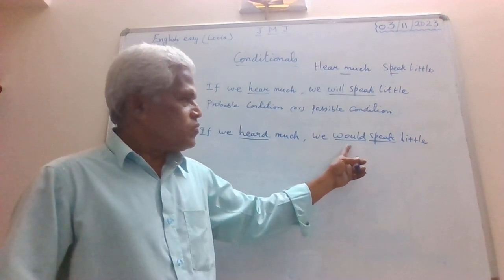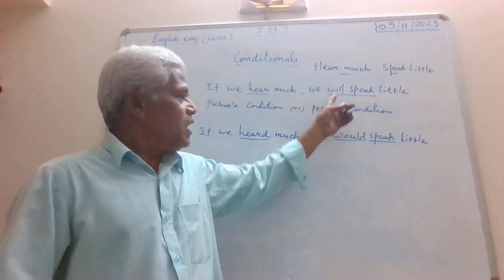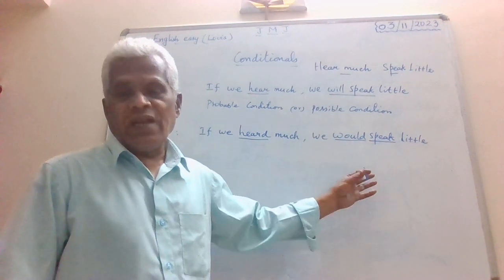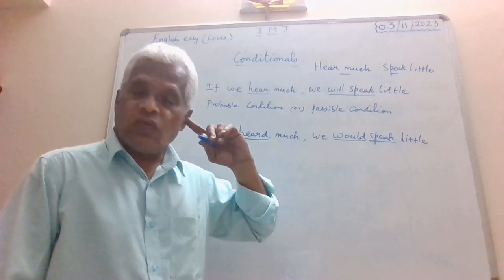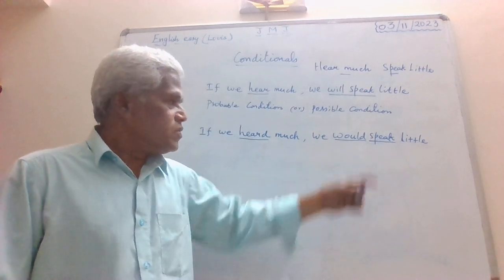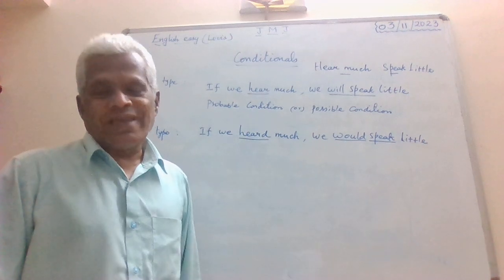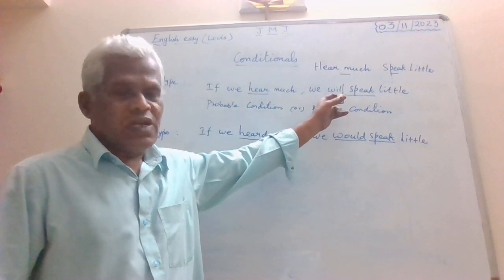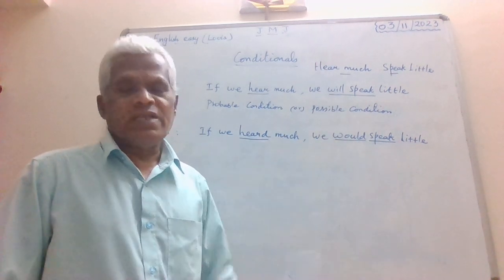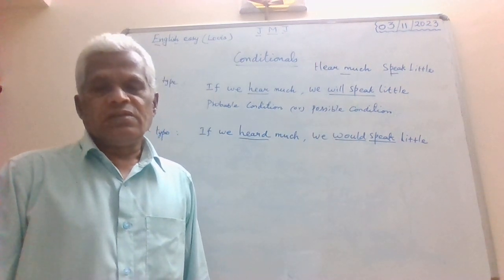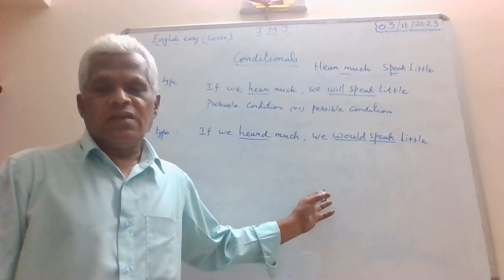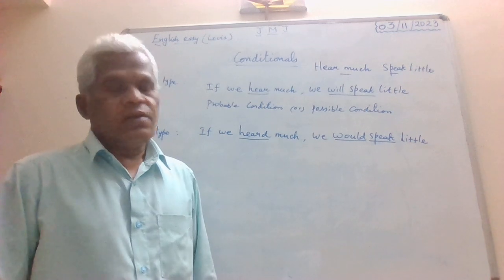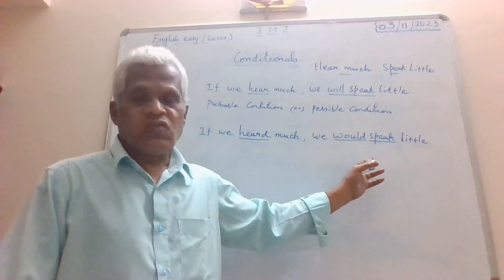And here it goes would speak: will has become would, and speak remains as it is. The past tense of will has become would. So this is past tense, and this is also past tense.